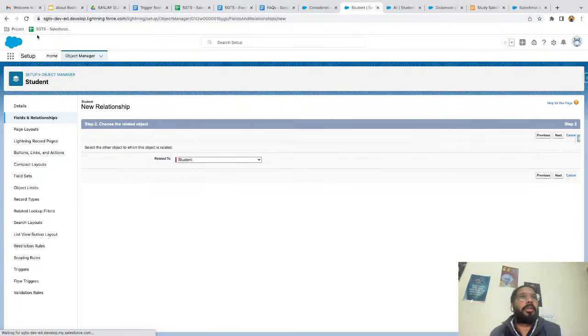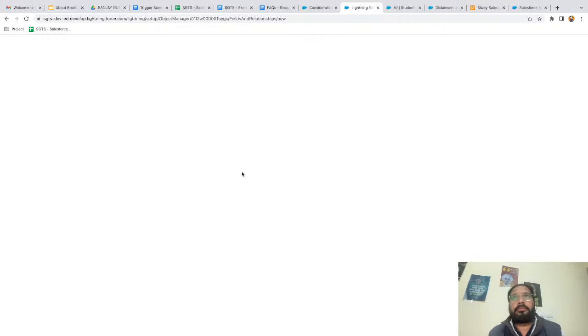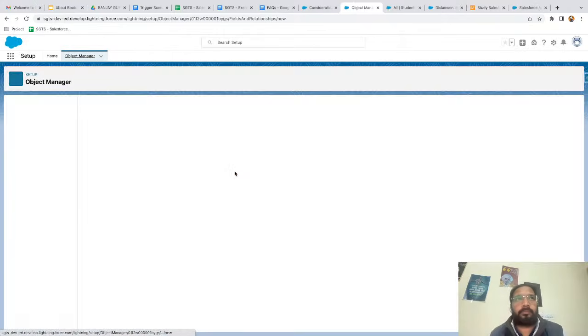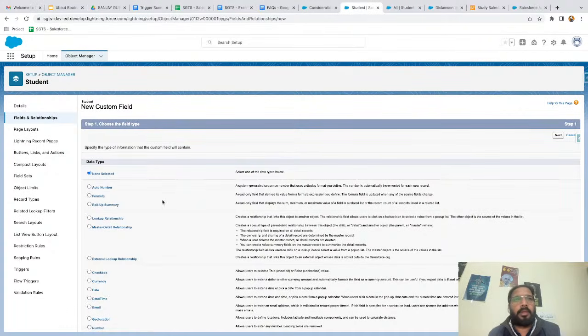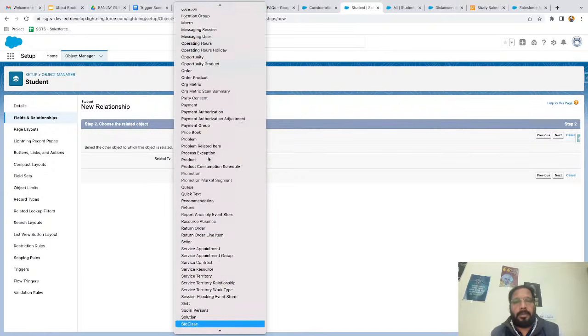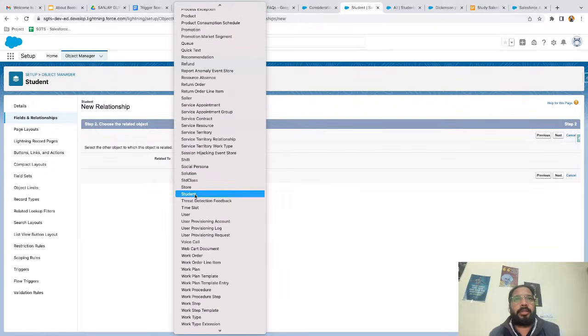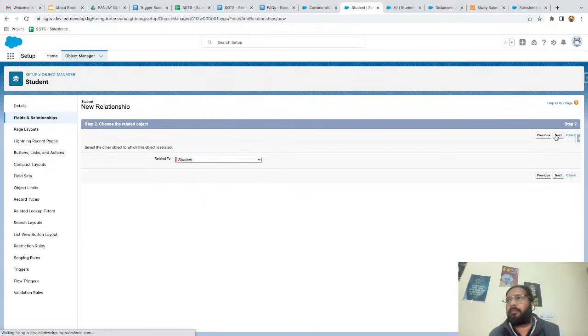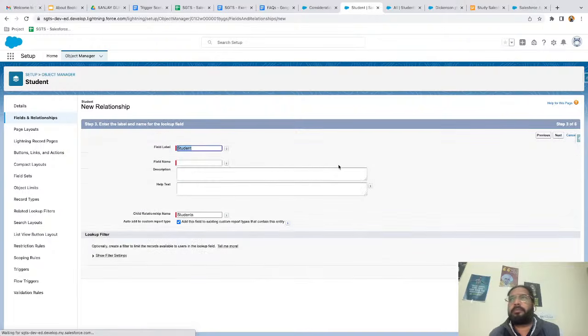It is not moving forward. Let me just refresh the page. So I'm selecting lookup relationship again. From here, I'm selecting student, clicking on next. So I think we can.